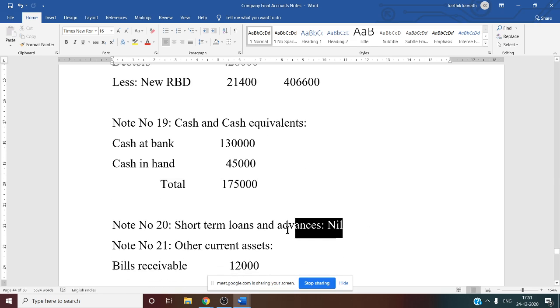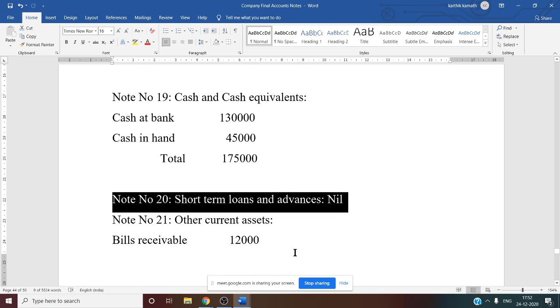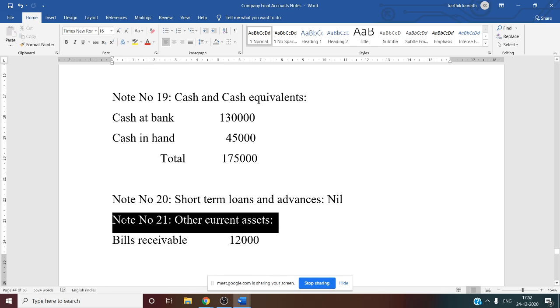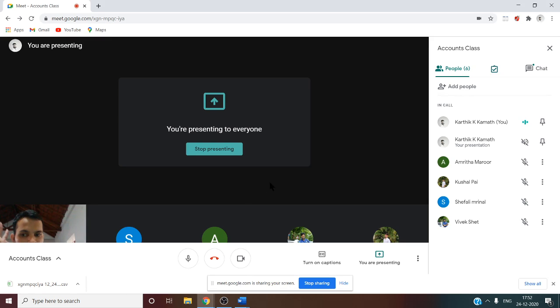Next, note number 20 is about short-term loans and advances, loans given by the company to an outsider for less than 1 year. That is not there, nil. Note number 21, this is the last working note for the balance sheet. 21 working notes for the balance sheet, 9 working notes for the profit and loss account.